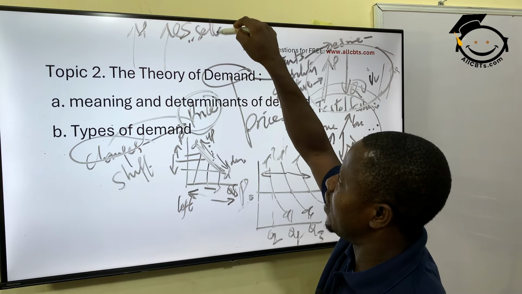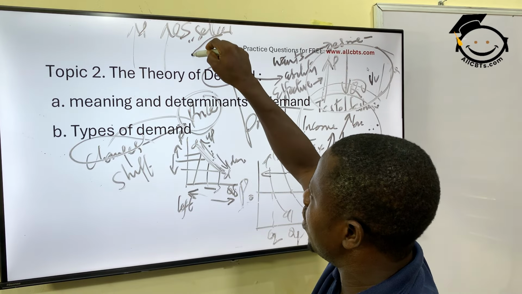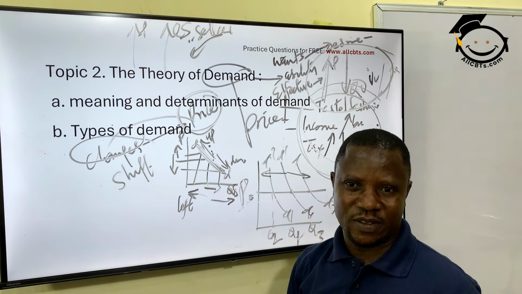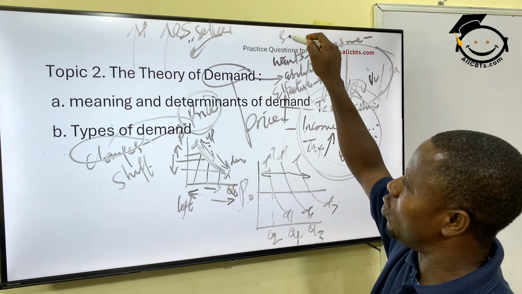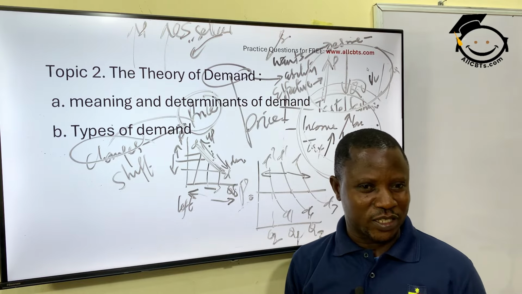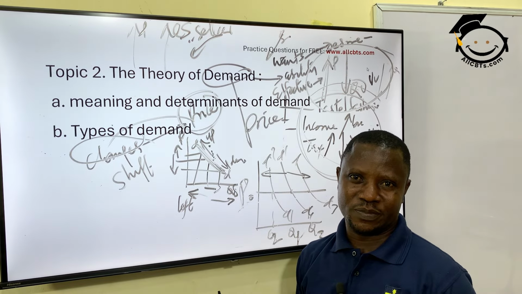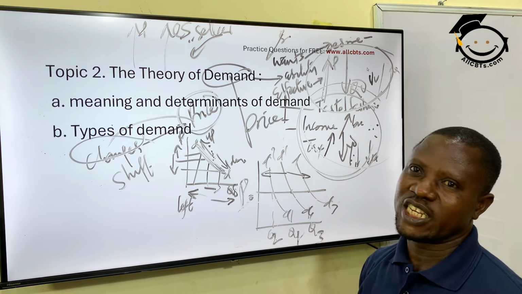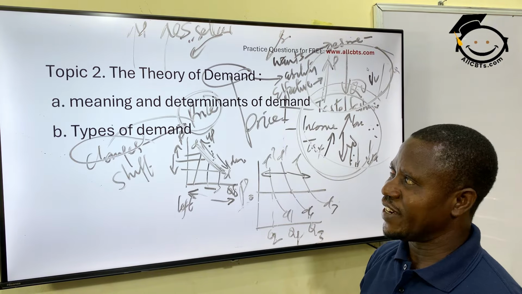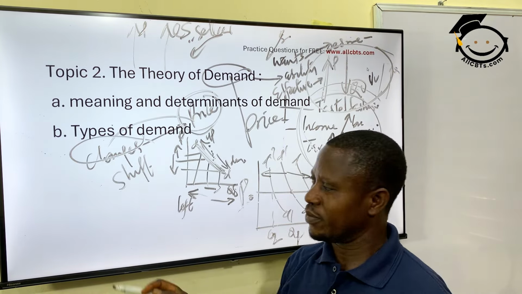The seller here is always ready to sell more at a higher price, while the buyer is ready to buy more at a lower price. You can see the contradiction between the two of them. And that is why there's always a need for us to have a balance, and the balance is called equilibrium.